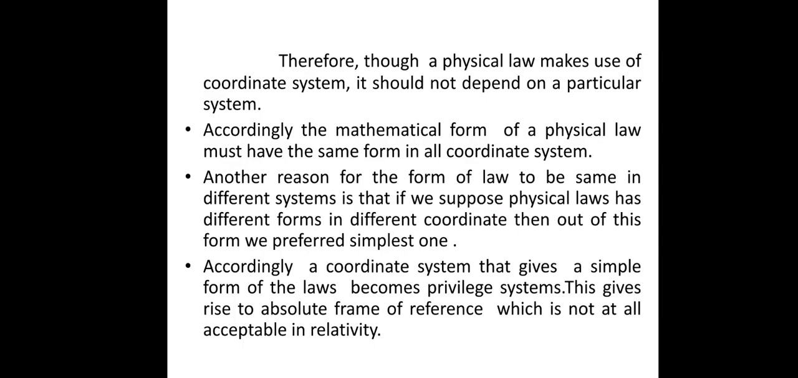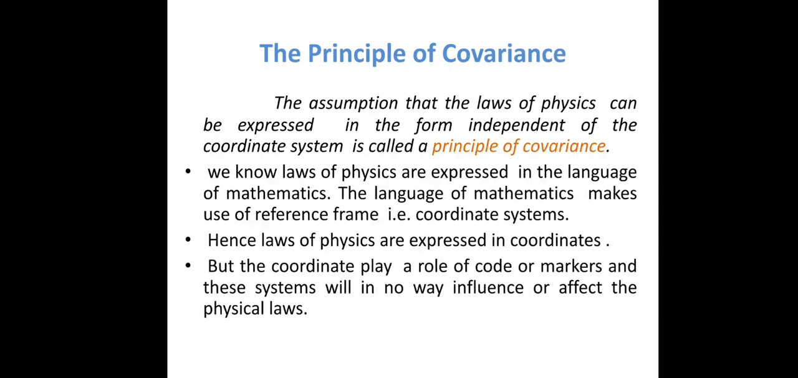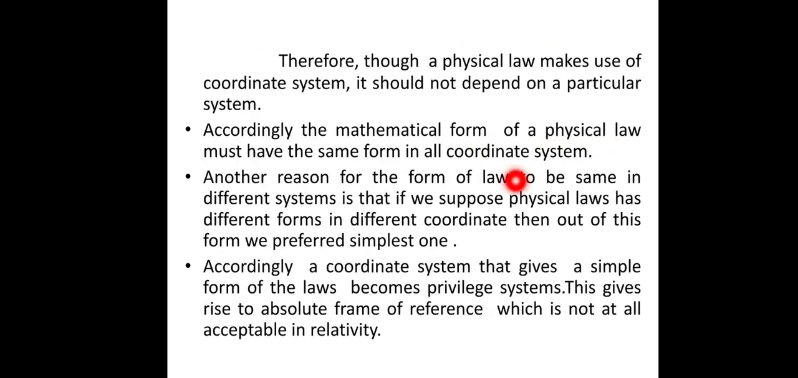Another reason to consider that the laws of physics should remain the same in every coordinate system is this: if we suppose a physical law has different forms in different coordinates, then out of these forms we prefer the simplest one, because it is easier. But this brings out the absolute frame of reference.